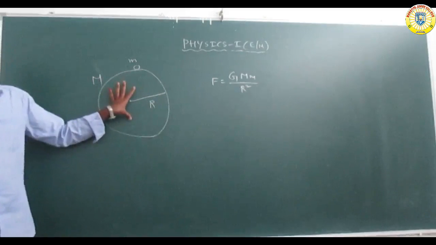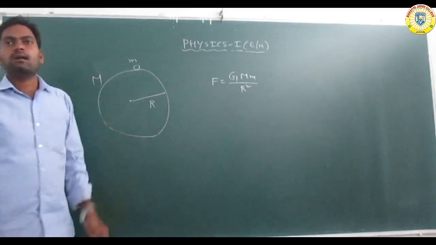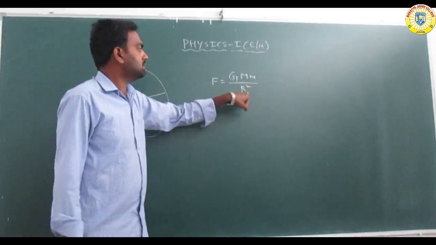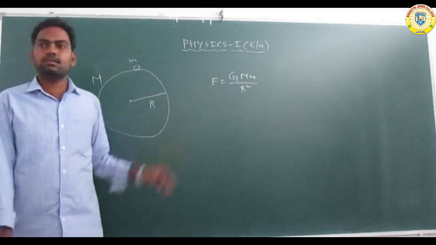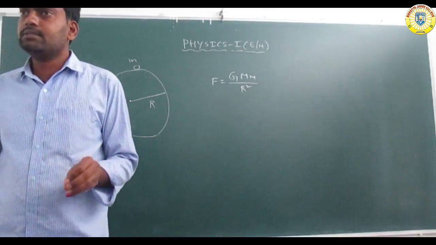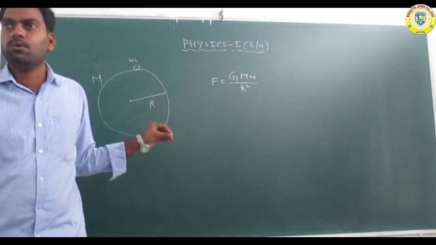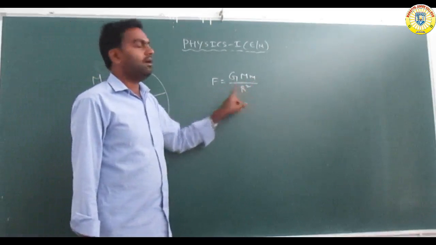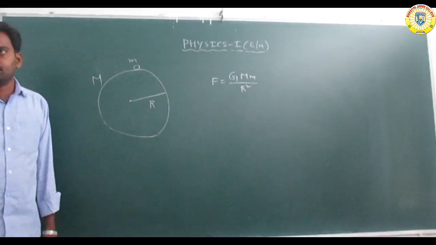Capital M is the mass of the planet and small m is the mass of the body, so we write the product of capital M and small m. The distance squared is R square. G is called a constant. This is the gravitational force. According to the law of gravitational force, F is equal to G capital M small m by R square, where R is the radius.